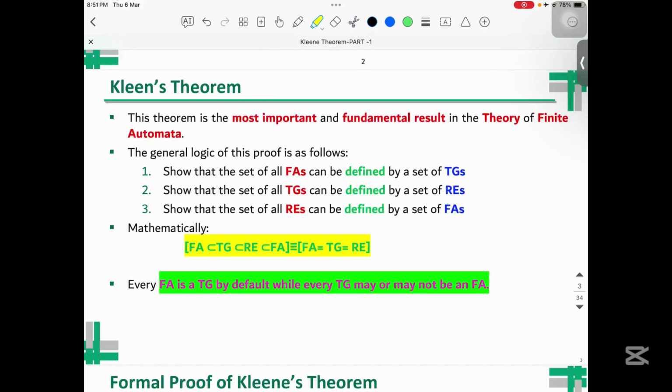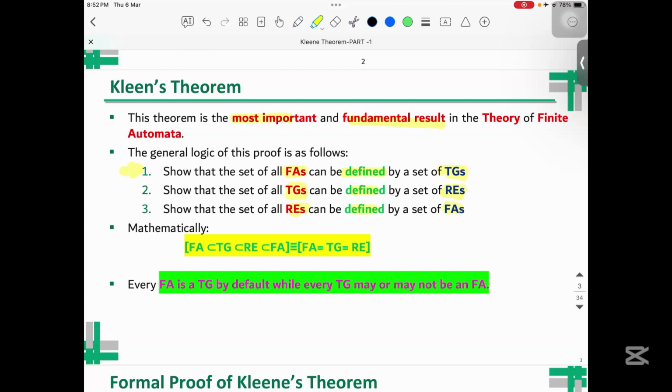So this theorem is one of the most important and fundamental results in the theory of finite automata or theory of computation. So there are basically three main things inside the theorem, that we need to show: that the set of all finite automata can be defined by the set of transition graphs, that the set of all the transition graphs are defined by the regular expression, and all the regular expressions can be defined by the finite automata.